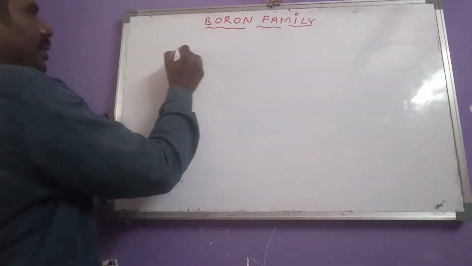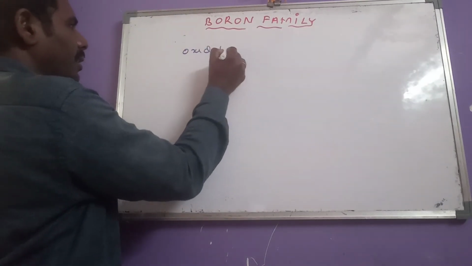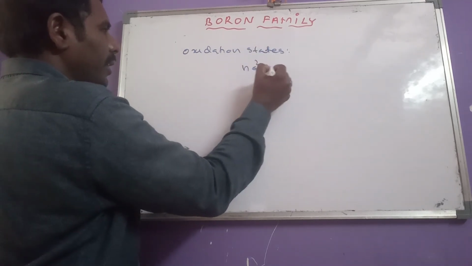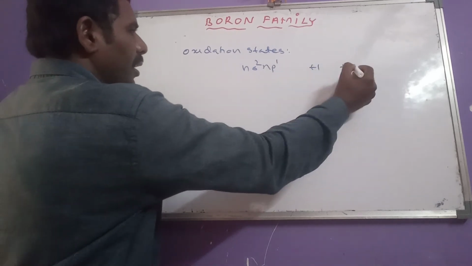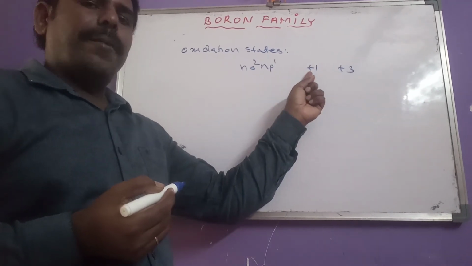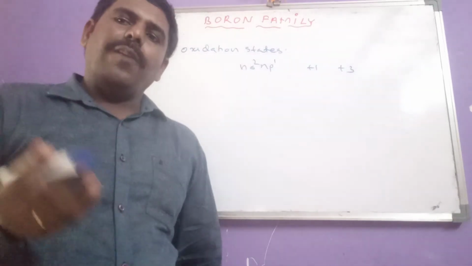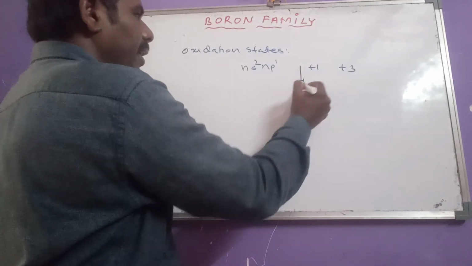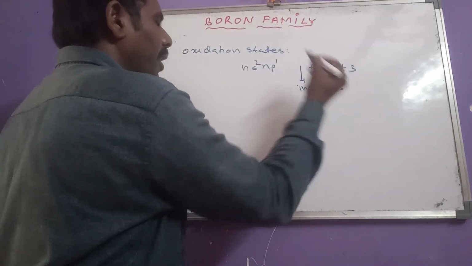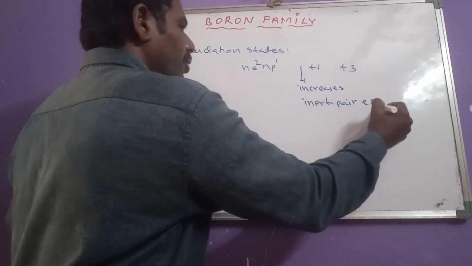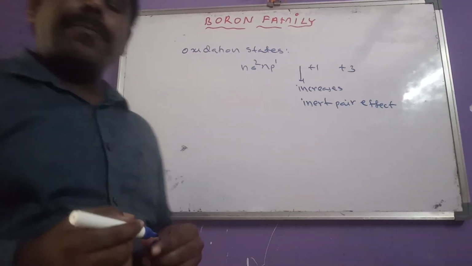Okay, now let us see oxidation states. What are the common oxidation states of third A group elements? Due to ns2 np1 configuration, the common oxidation states of third A group elements are +1 and +3. Of course, boron exhibits -3 oxidation state also. Now, in this, +1 stability increases from top to bottom due to the inert pair effect.